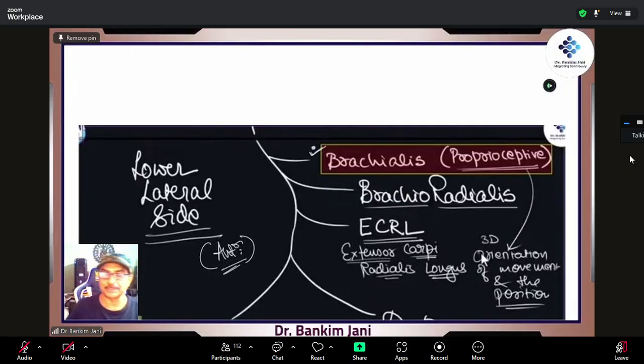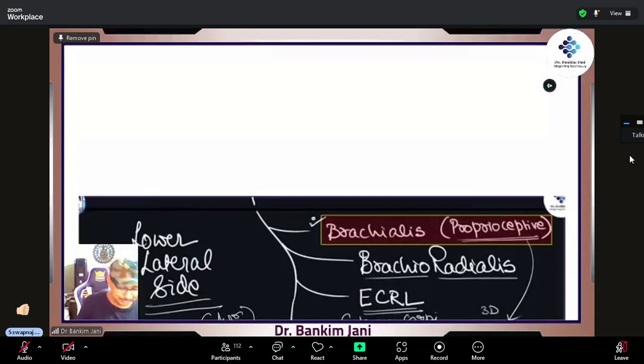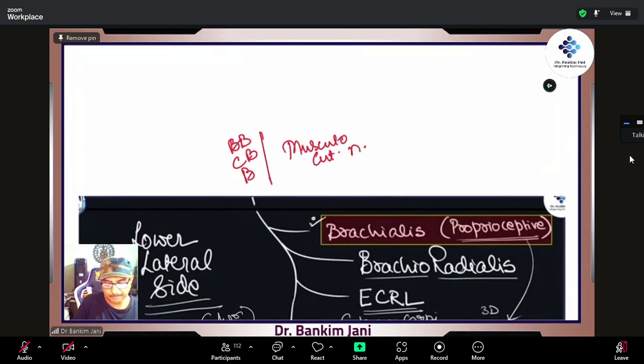Musculocutaneous. Musculocutaneous supplies which three muscles? Brachialis. Correct. All those BBBs, right? So biceps brachii, coracobrachialis, and the brachialis. These are all supplied by the musculocutaneous nerve. It pierces which muscle? Coracobrachialis. So we'll put a star, right? Why remember? Just do this and it will automatically come to your mind.